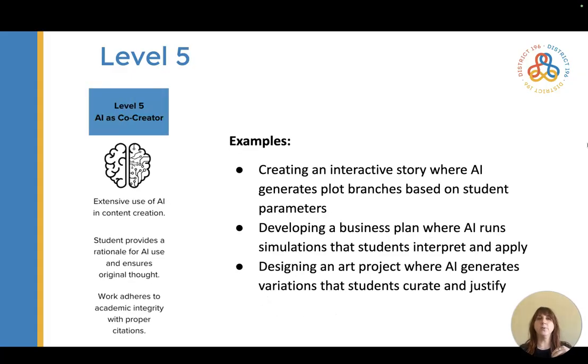At Level 5, we are allowing extensive use of AI in content creation. So some examples here that could fit: things like creating an interactive story where AI generates plot branches that are based on student parameters, or developing a business plan where AI is running some simulations that students interpret and apply something to, or designing an art project where AI generates variations that students can then curate and justify.